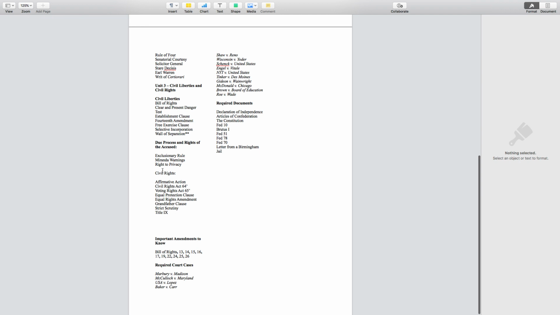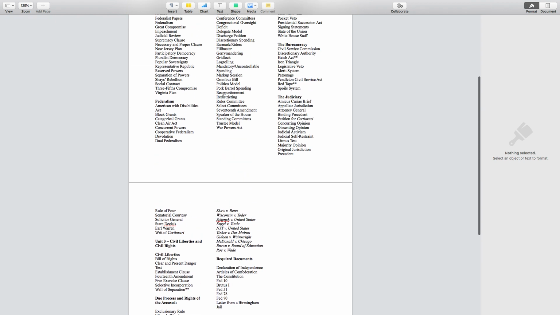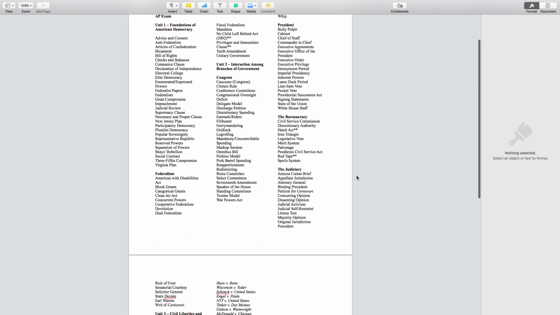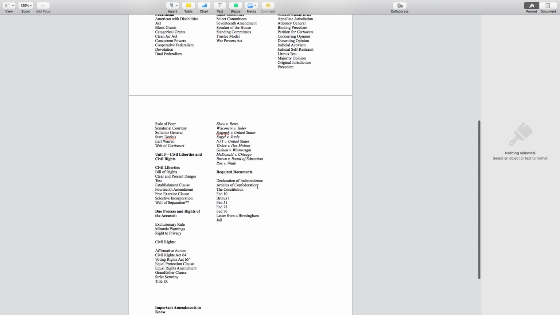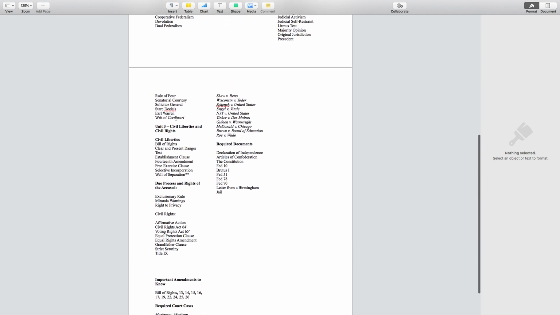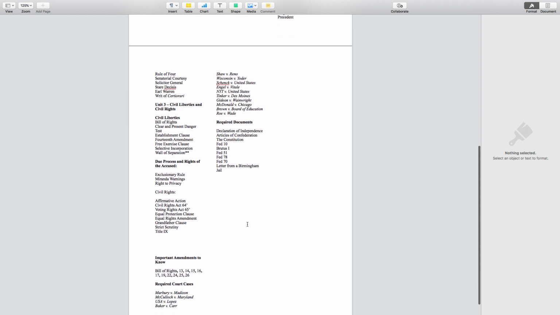We have gotten through most of this. I've got to get into civil rights. I'm going to finish this all up this week. I've got to touch a couple things in civil liberties. But other than that, we're pretty much there. So all this, we have done, including most of this. And then most of the court cases as well.